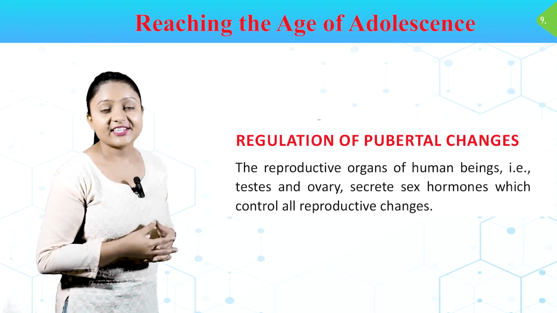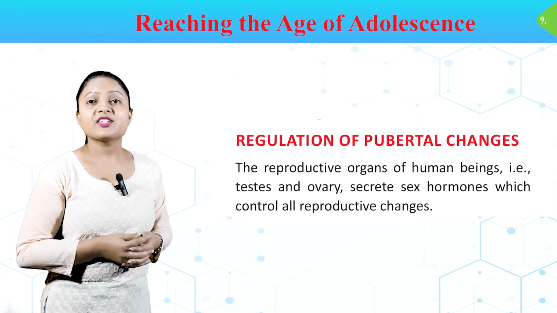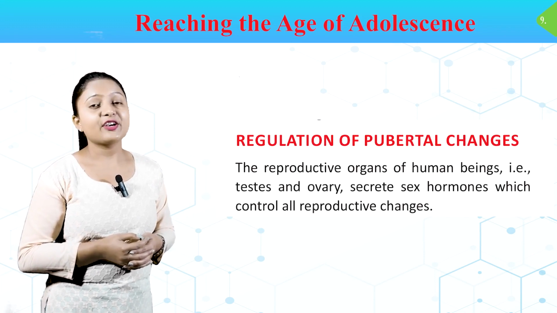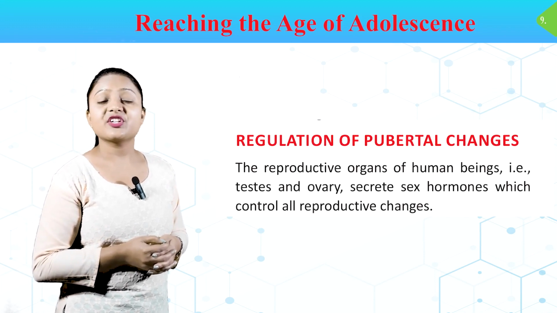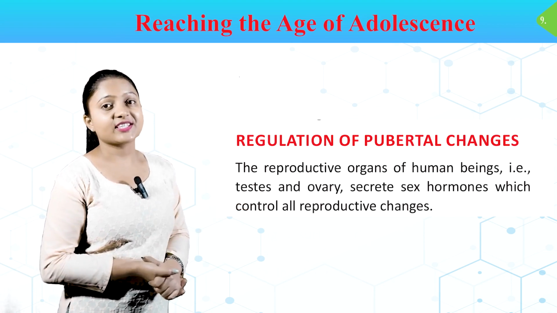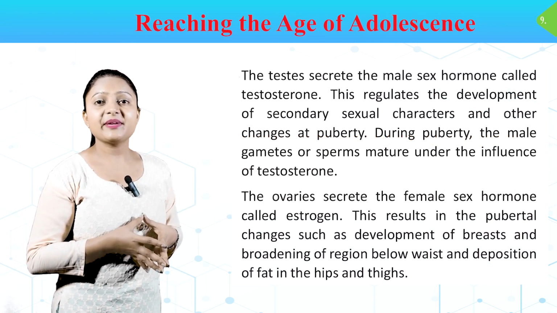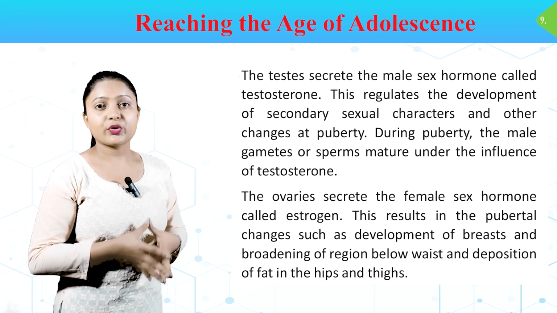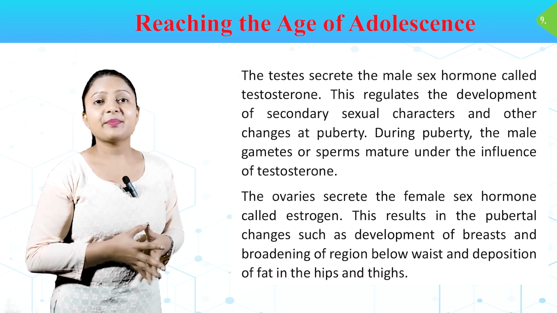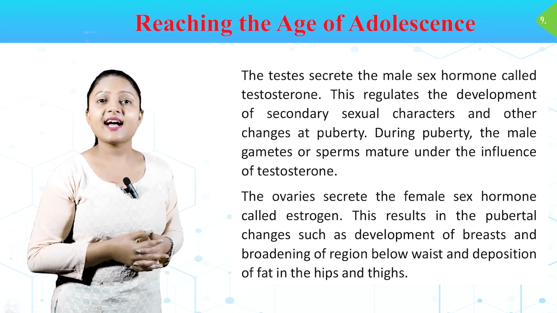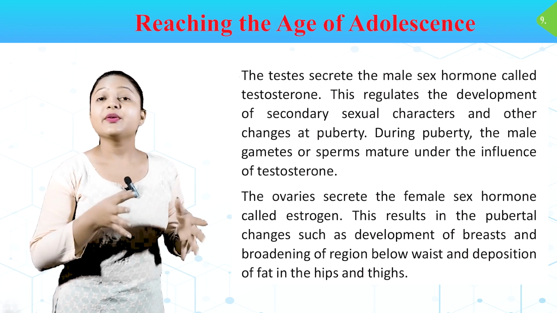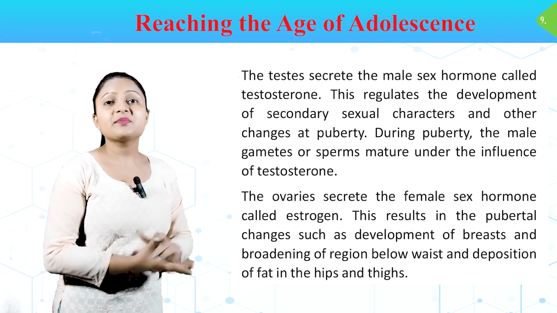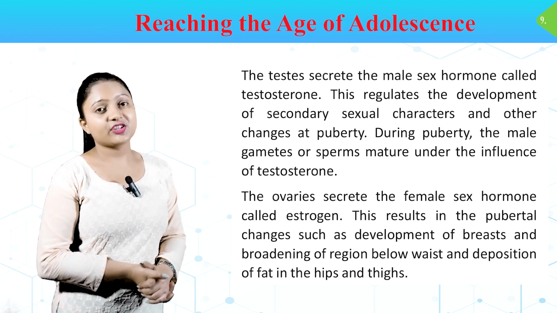Regulation of pubertal changes. The reproductive organs of human beings, that is testes and ovaries, secrete sex hormones which control all reproductive changes. The testes secrete the male sex hormone called testosterone. This regulates the development of secondary sexual characters and other changes at puberty. During puberty, the male gametes or sperms mature under the influence of testosterone.